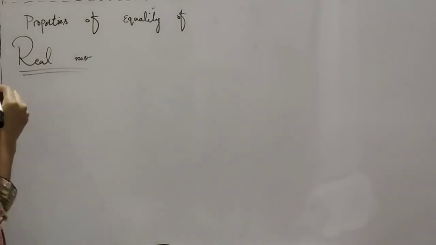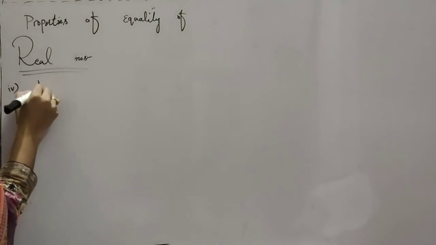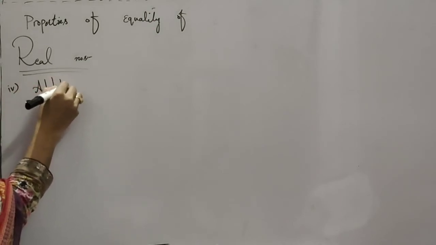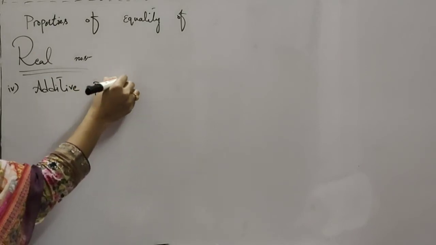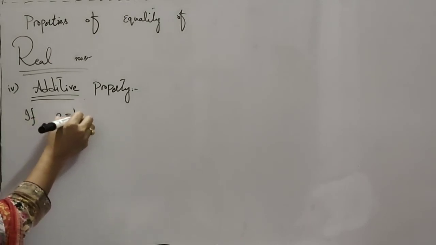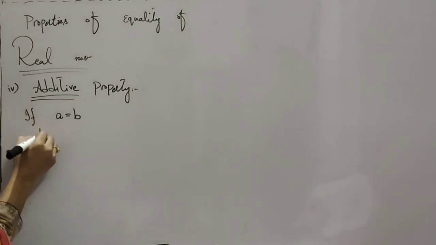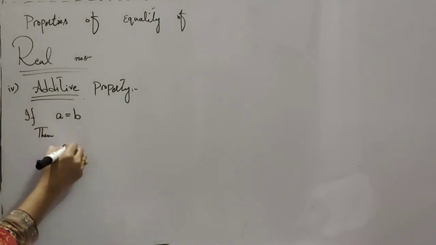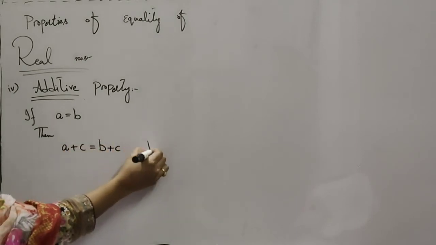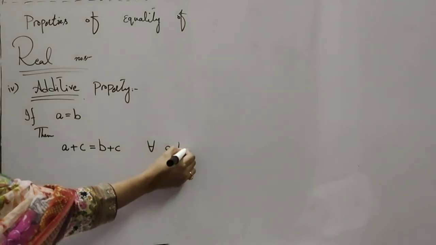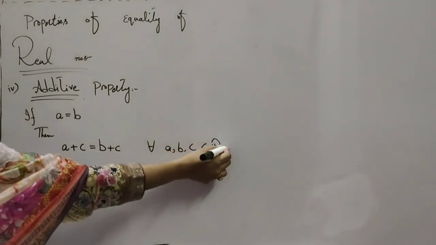The next property is the additive property. The additive property says that if A is equal to B, then A plus C is equal to B plus C for all A, B and C belonging to real numbers.